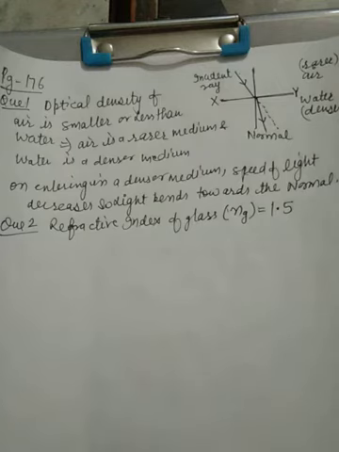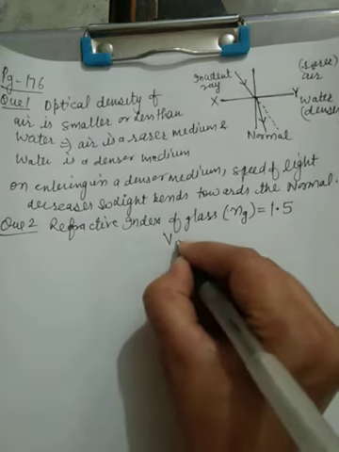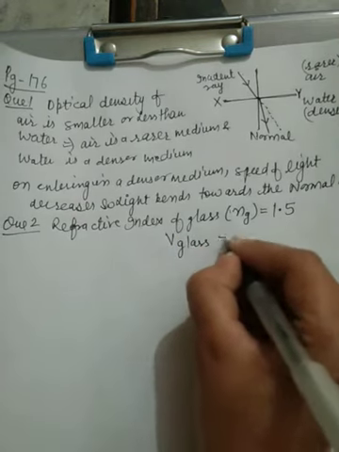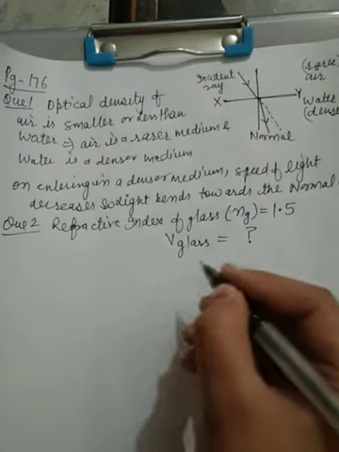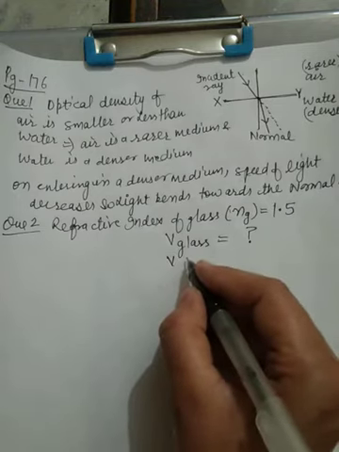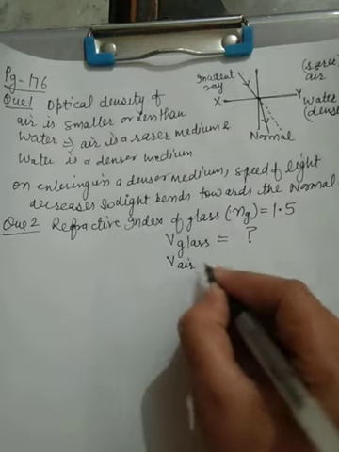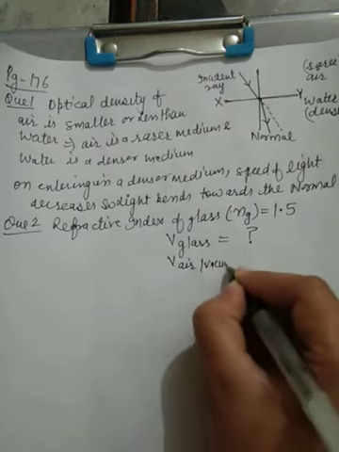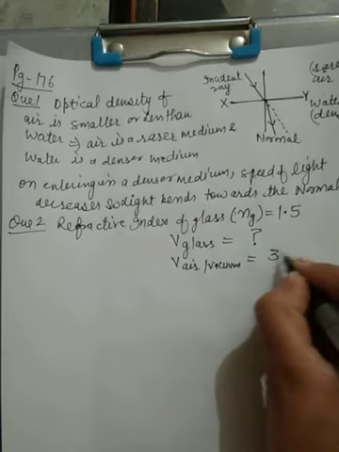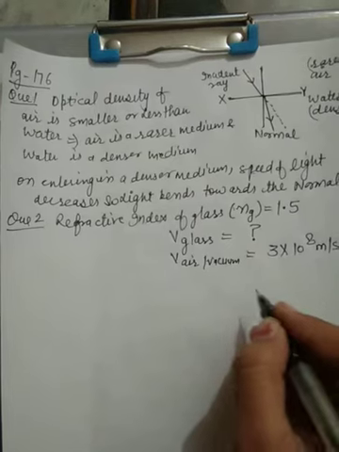What is the speed of light in glass? We have to find it if the speed of light in vacuum, or I may call it air, is 3 into 10 raised to the power 8 meter per second.